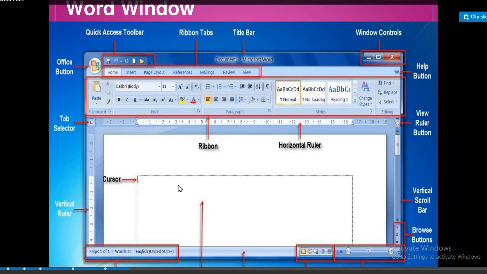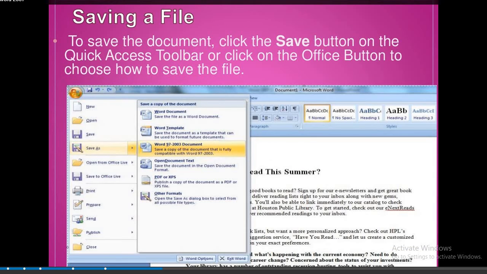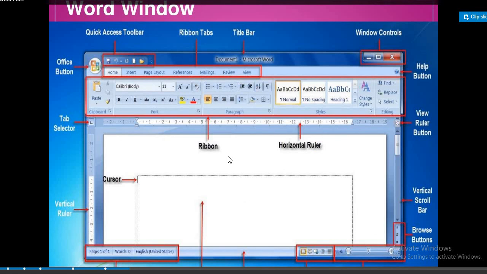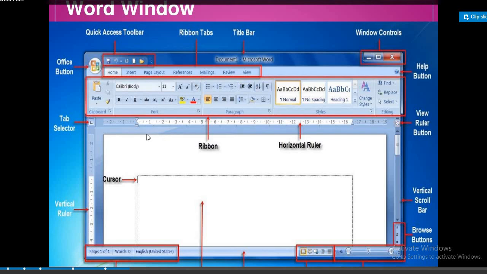Next one, this is the text area. Just below the ruler is a large area. This is called the text area. You can type your document in the text area.